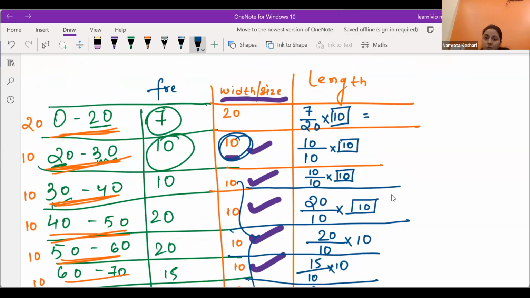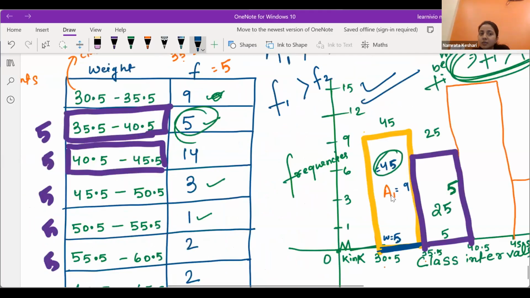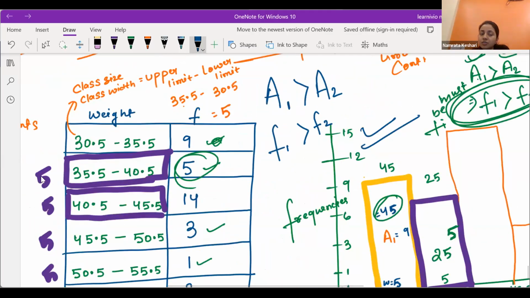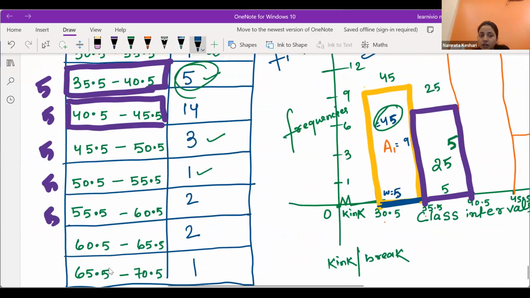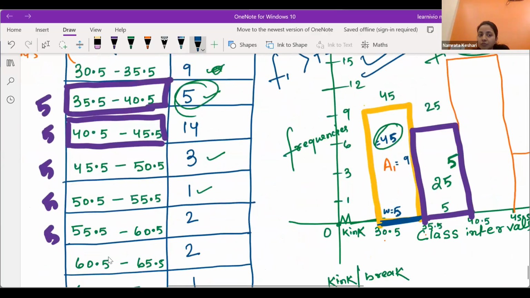When we have to do this extra step: in the question it will be written, just draw the histogram. But please check whether the data is continuous or not, and check whether all the class sizes are the same or not. If it is continuous, just like the previous data, fine. If it is not continuous, make it continuous. After making it continuous, just visualize and go through all this data once. Every time you don't have to find it.